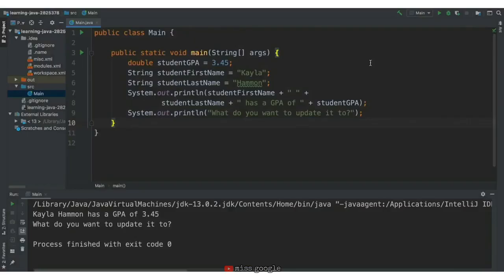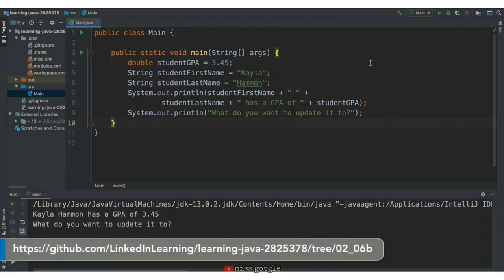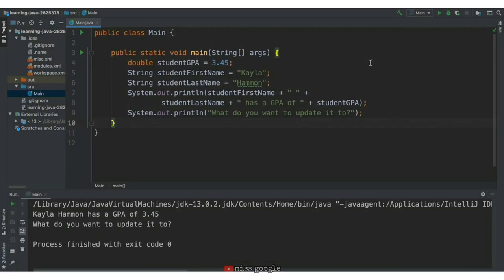In the previous lesson, we wrote a print statement that tells a given student their GPA. Before having the user update their GPA, we should ask the user what value they want to update the GPA to, and that's the print statement I've added here. Next, we need to get access to the user's input and update the value of the studentGPA variable. To do this, we can create a scanner with System.in and save the scanner in a variable labeled input.